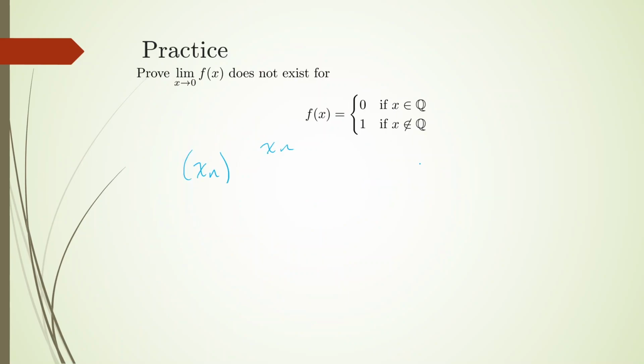Yeah, how can we define an x sub n here that's going to go towards 0? I don't know, let's say 1 over n. X sub n is going to go towards 0. F of x sub n at each 1 over n, for any natural number, is going to be which one? Is it going to be rational or irrational? It's going to be rational always. So that's always going to be equal to 0. So this sequence is really just the 0 sequence, which is going to converge to 0.